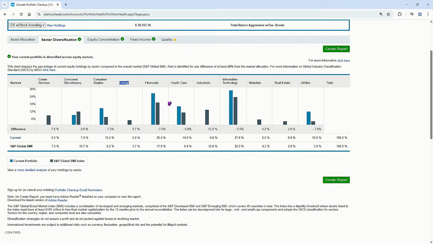Now, I want to point out that we are getting the green arrow here because none of these individual sectors is out of balance by greater than 20%, which is what the highlighted detail here points out. So we will give an alert.